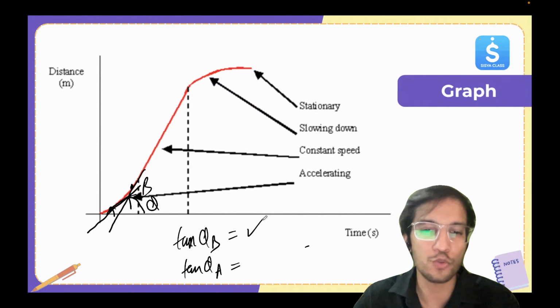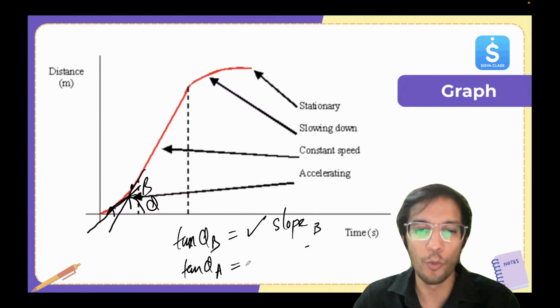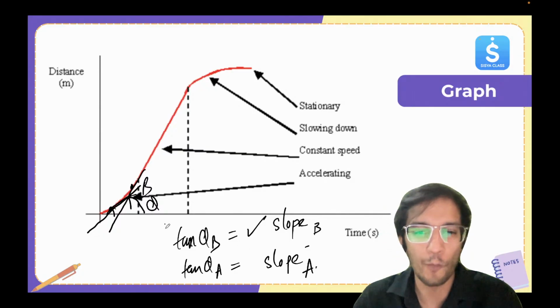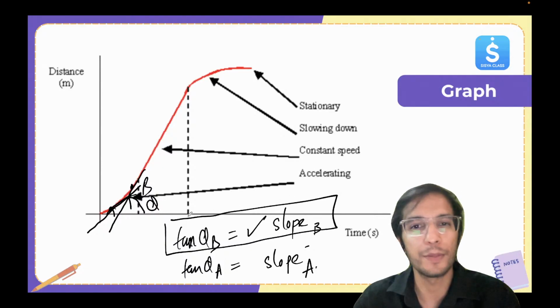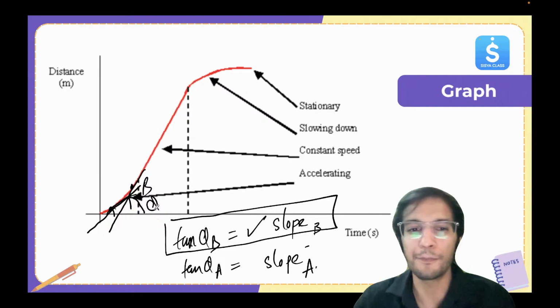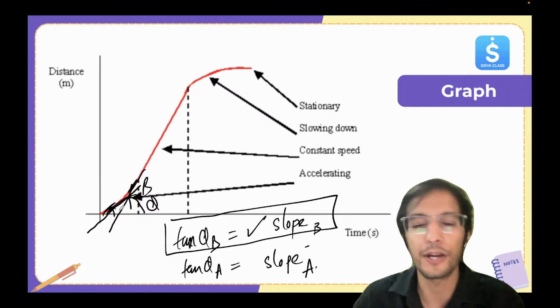The slope of B and slope of A, which will be more? See, the steepness is more for B. So the slope value for B will be more, and you can see it has more angle. So this shows that B is steeper as compared to A.